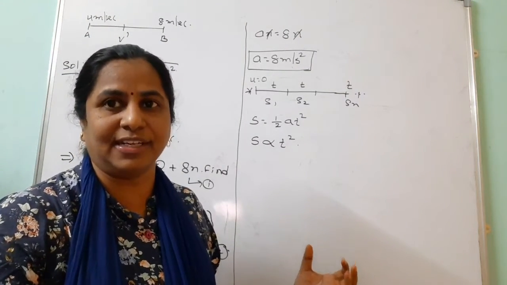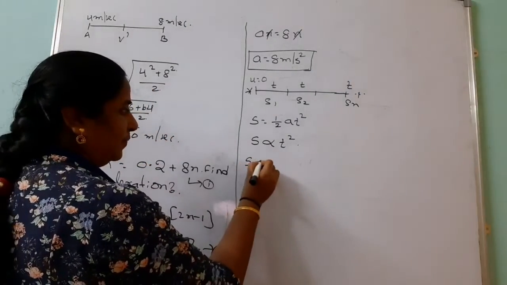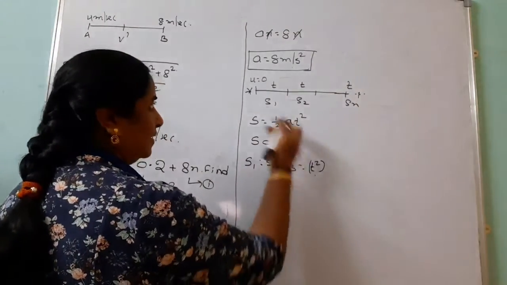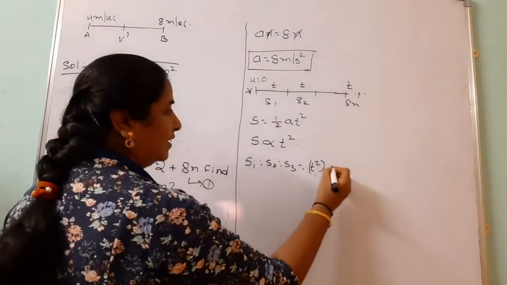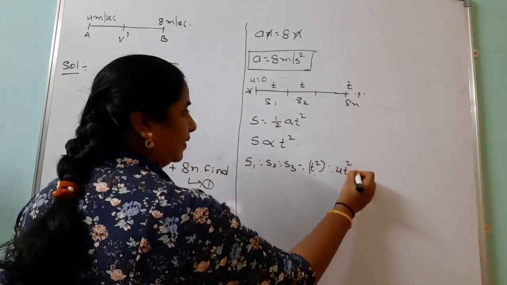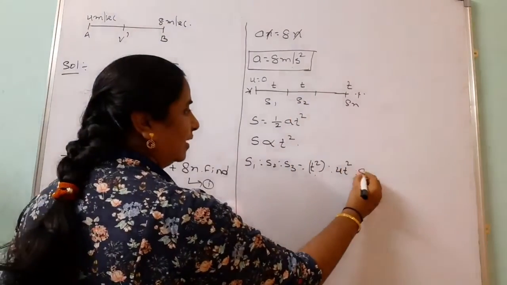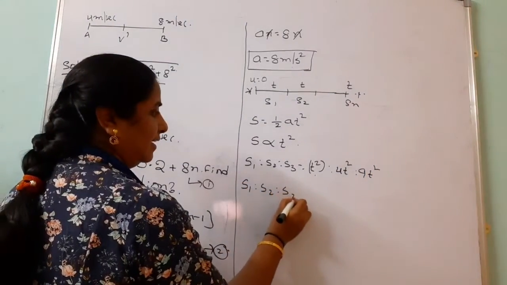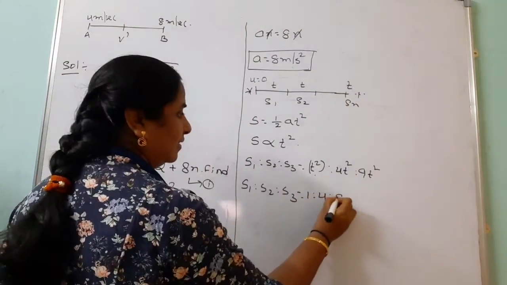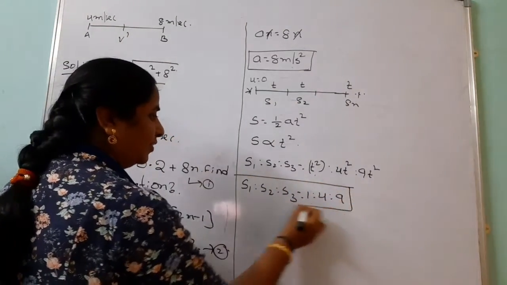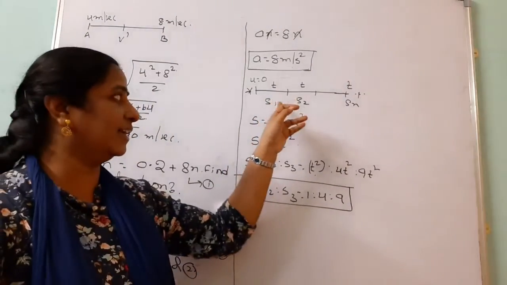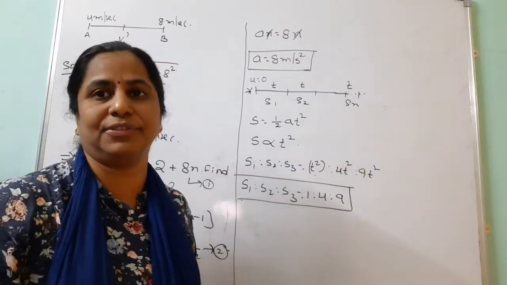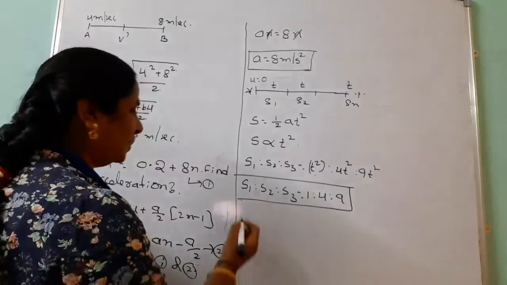Suppose we want to find the ratio here. So s1, s2, s3 is how much? t square. Then second, t plus t, 2t square, 4t square. Then the third one, 3 times t means 9t square. So the ratio s1 is to s2 is to s3 is 1 is to 4 is to 9. Like that we can find the ratio for the first t seconds, 2t seconds and 3t seconds.